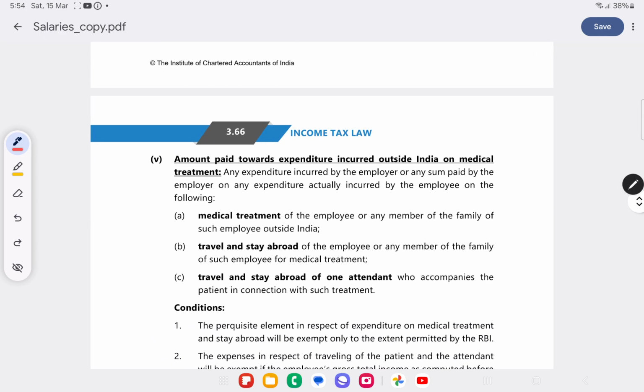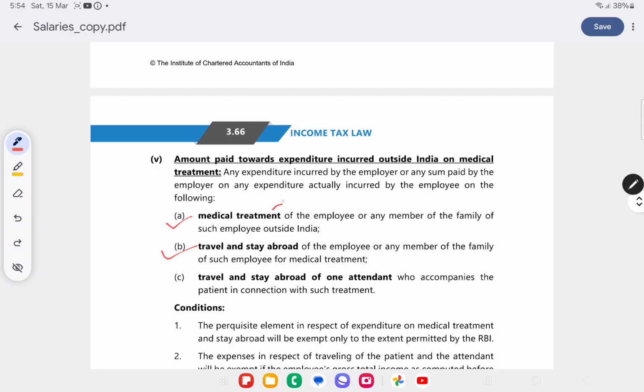Now if there is treatment outside India, then medical treatment, travel and stay abroad: medical treatment of such employee or any member of the family of such employee outside India.